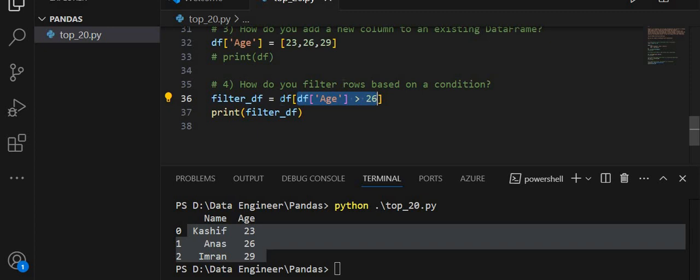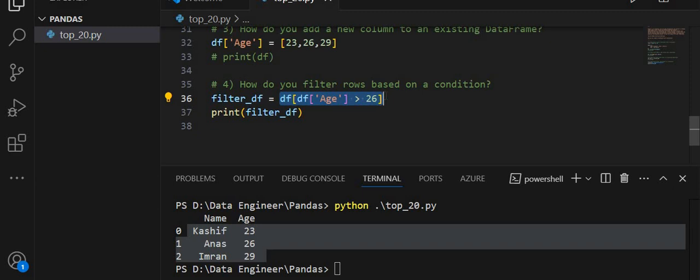And this df uses the Boolean series to filter the data frame df, only the rows where the Boolean series is true are included in the resulting data frame.